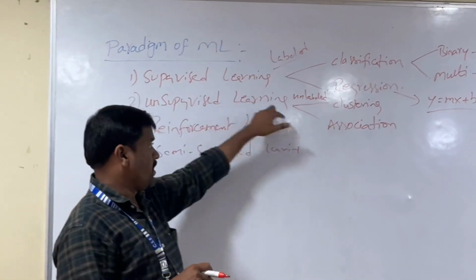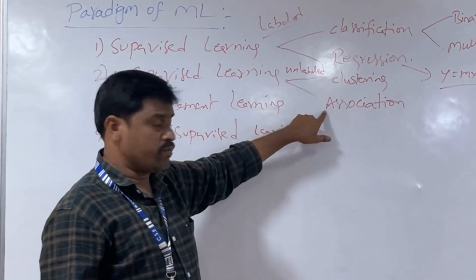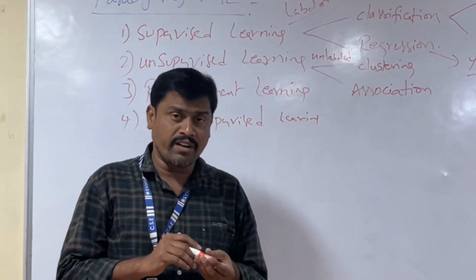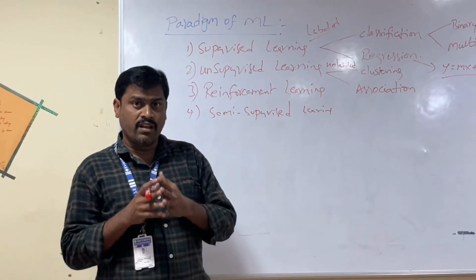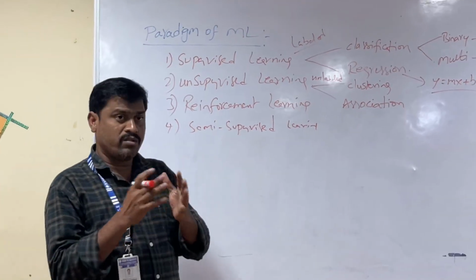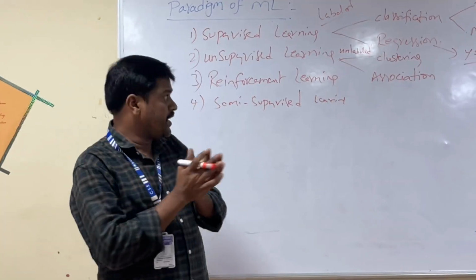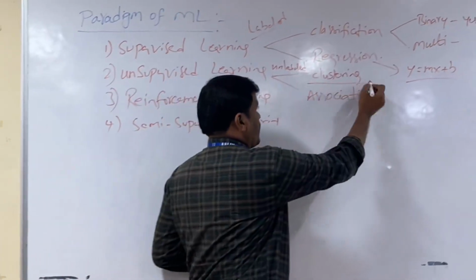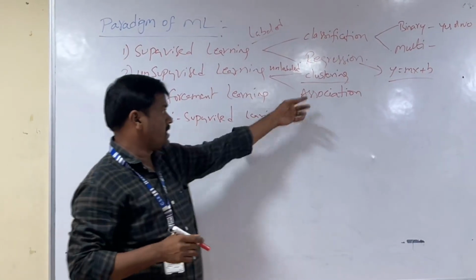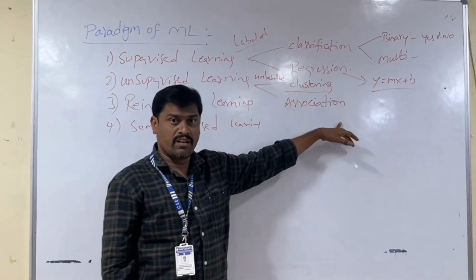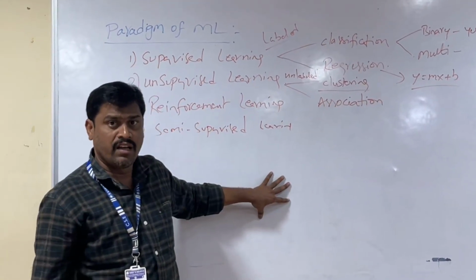Here we have 2 types of unsupervised learning: clustering and association. What is clustering? Whenever we take input values, there are going to be different values. From all those different values we need to identify the ones that have similar features and keep them in one group called a cluster, and the different ones are kept in another group, another cluster. So clustering means identifying the similar features of related data points.